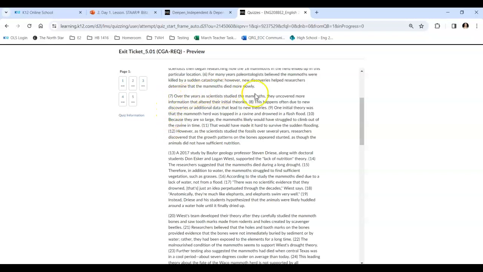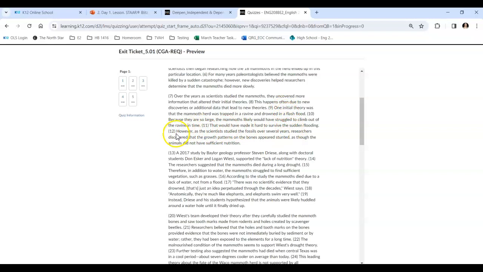Okay, so when you look at this and you try to figure out which one does not belong, remember typically our first sentence is going to be our topic sentence. It's going to be what the rest of the paragraph is about. And this one's talking about they uncovered more information that altered their starting theories. And then this happens often due to additional data that leads to the new theories. One initial theory was this. Adds to that, they would have struggled to climb out of the ravine in time. That's part of that initial theory. And then this would have made it hard to survive. So this is a theory that is all being explained.